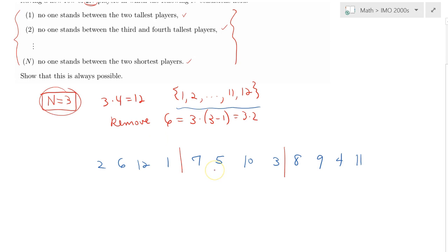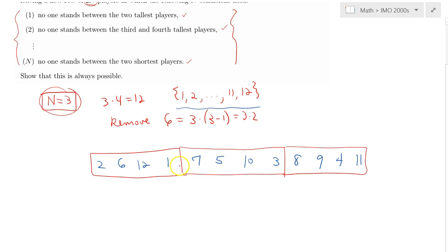So once we have these groups ready, we will use the following thing. In each group I will identify the 2 shortest group members. In the first group, that would be these 2 people. In the second group, these 2, and in the third group, I guess 4 and 8.